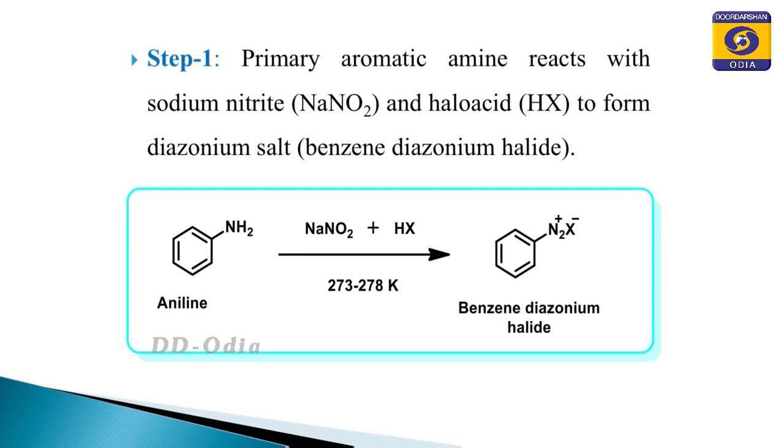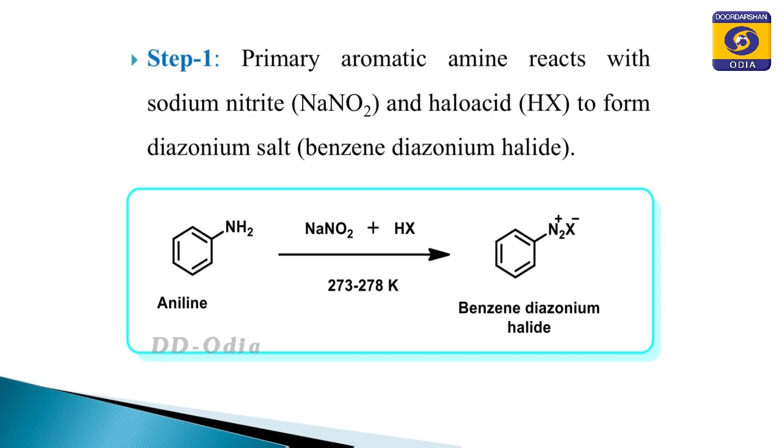Step 1 is the benzene diazonium halide preparation. For that purpose, we follow the diazotization mechanism. The primary aromatic amine, let it be aniline, reacts with sodium nitrite and the halo acid to form the diazonium salt, that is benzene diazonium halide.